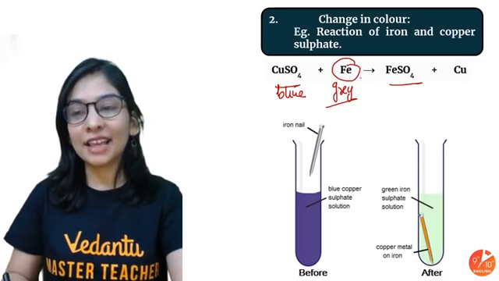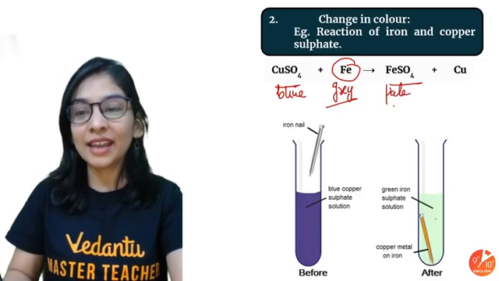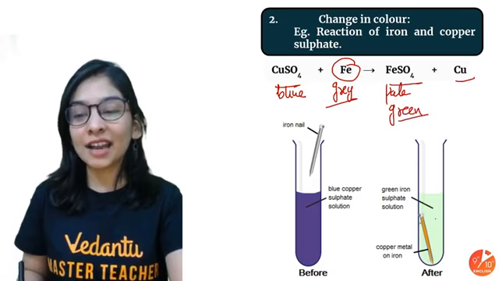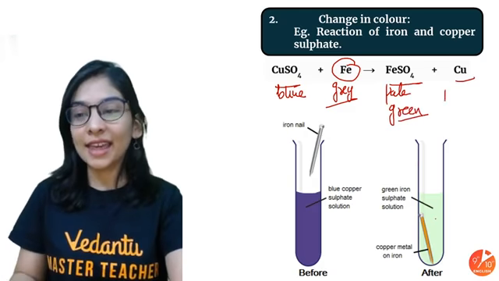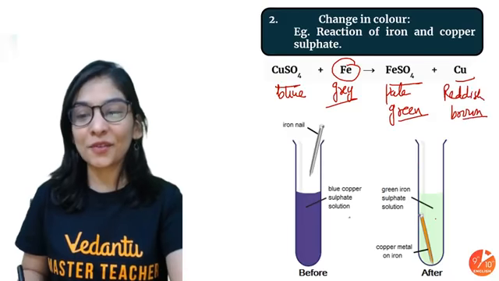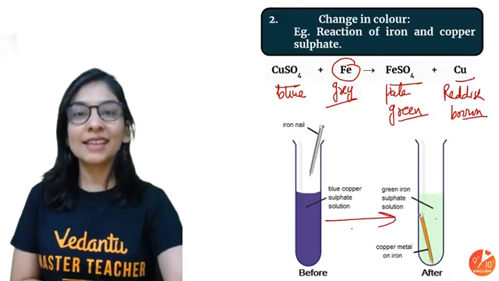I get iron sulfate in the same solution, and a pale green color is going to come, and the copper that was freed starts accumulating on that iron nail, that's reddish brown. So see, what did we get out of the same? See the color changes. Isn't it amazing?